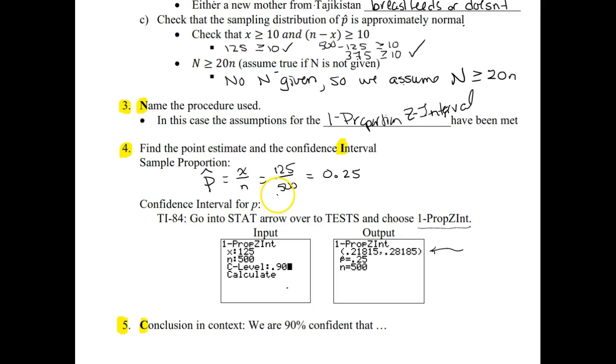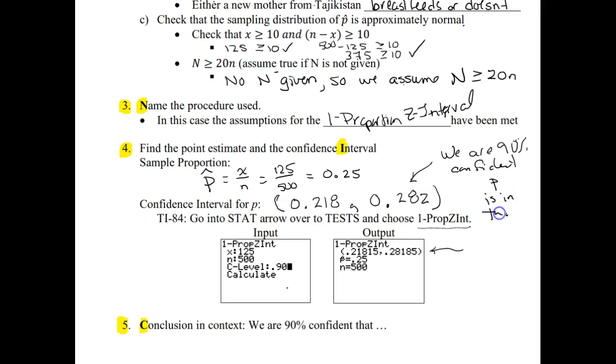So our confidence interval for P, we're going to use interval notation. Okay, so a rounded parentheses, and we'll round to maybe 3 decimal places. So how about 0.218, comma, and then our upper endpoint, 0.282. So we're 90% confident that P is in this interval. So without context, I'm just going to write off to the side, we are 90% confident P is in this interval.